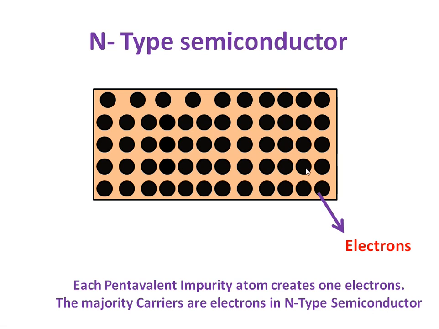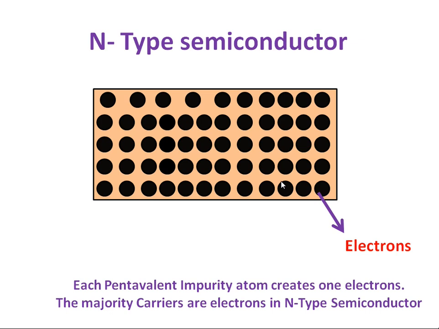Finally, this material has more electrons compared to positive ions, or compared to protons. So it means that it is negatively charged. Each pentavalent impurity atom creates 1 electron. The majority carriers are electrons in n-type material. Majority carriers means here the number of electrons is high when compared to holes. That's why they are the majority carriers.